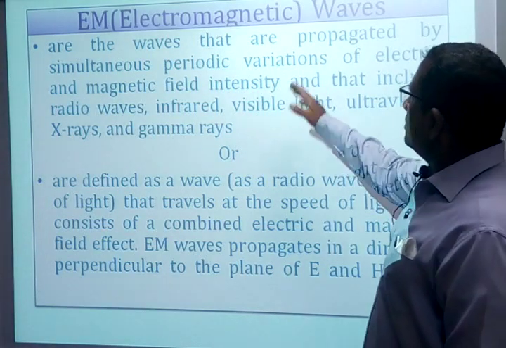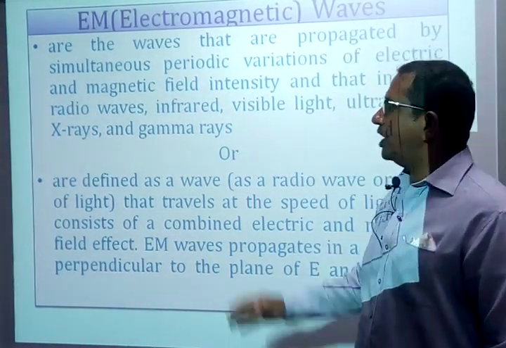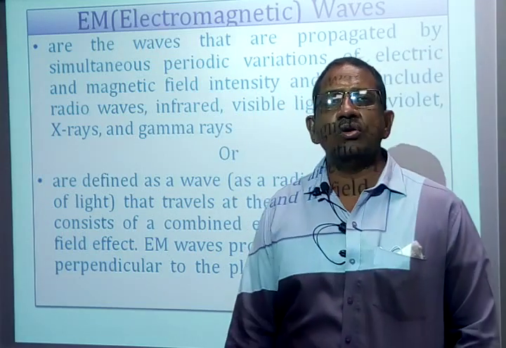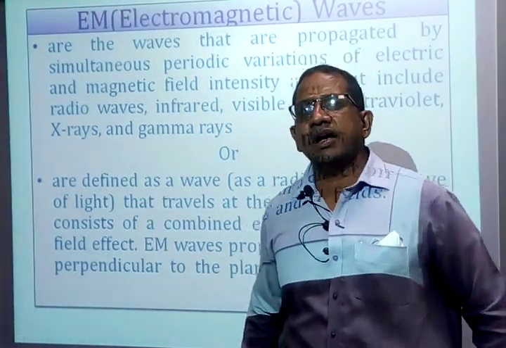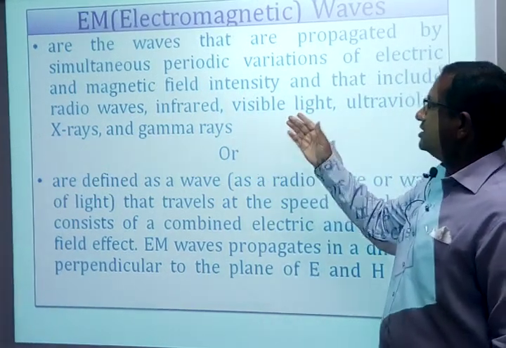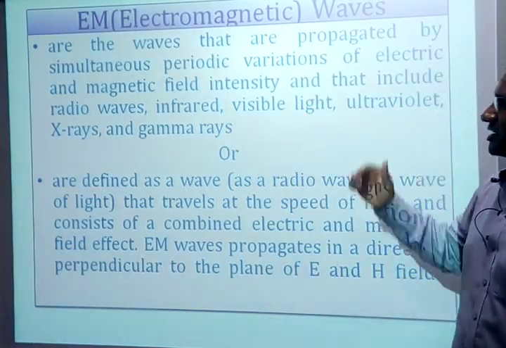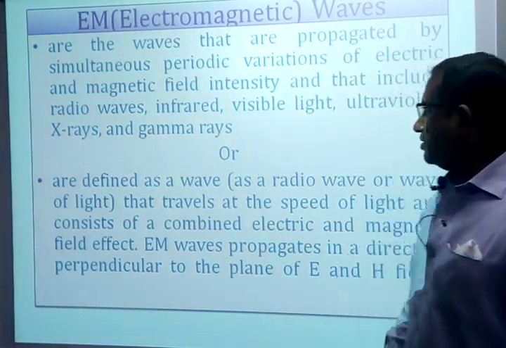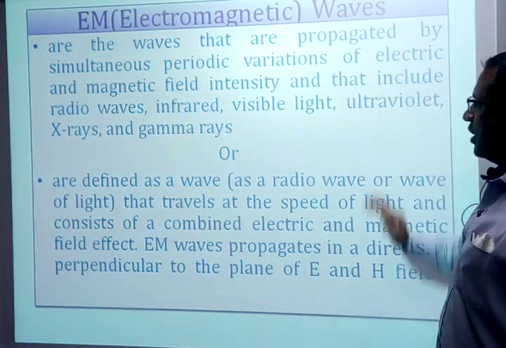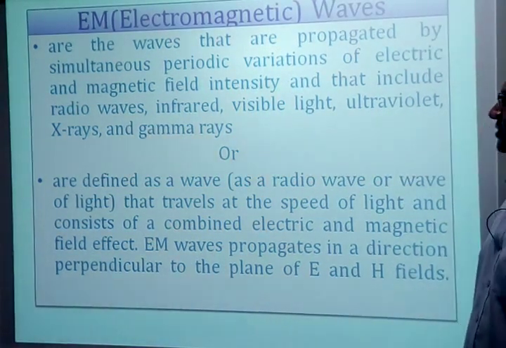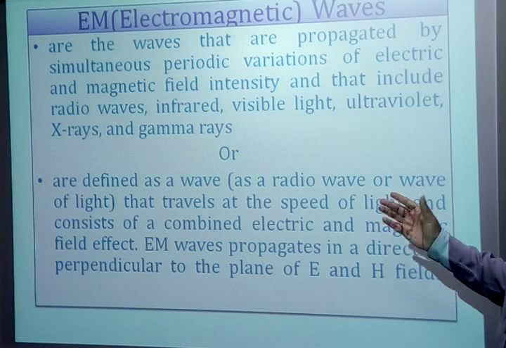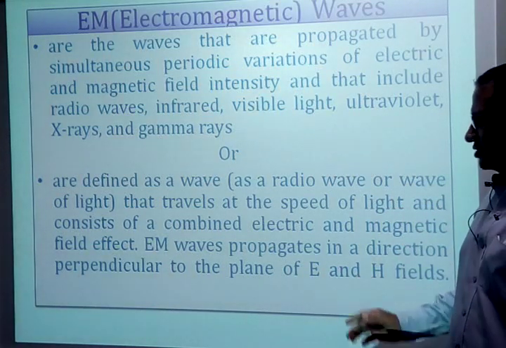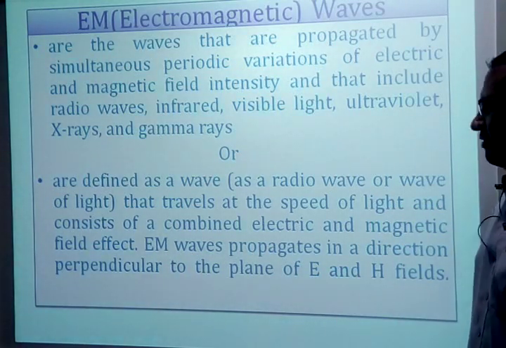And EM waves include what waves? They include radio waves, whose frequencies range in megahertz and gigahertz, infrared rays, visible light, ultraviolet, X-rays and gamma rays. Another definition I can give: EM waves are defined as waves that travel at the speed of light and consist of combined electric and magnetic field effects.